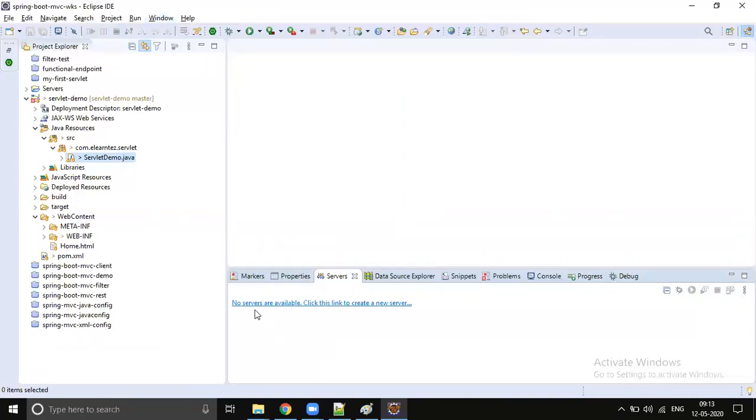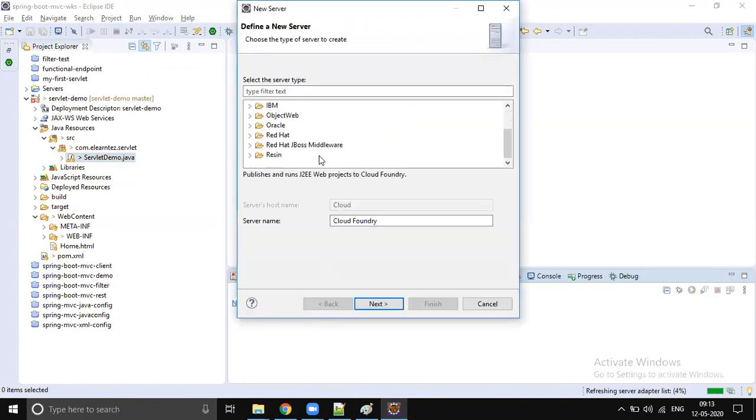If no servers are attached, you will see this link: no servers are available, click this link to create a new server. So we can link the server which is on my local system to this Eclipse. Just click on this link and a pop-up is shown. Eclipse supports many servers: IBM's WebSphere, Oracle's WebLogic, and Red Hat's JBoss. There are so many servers available. Our intention is Tomcat, which is from Apache.